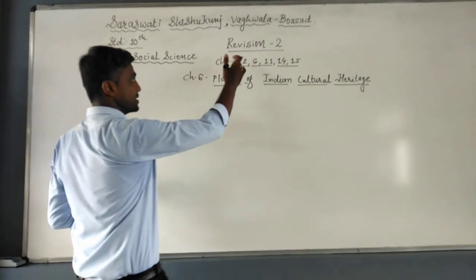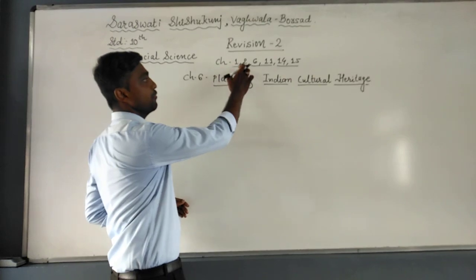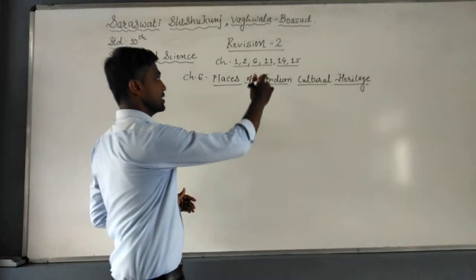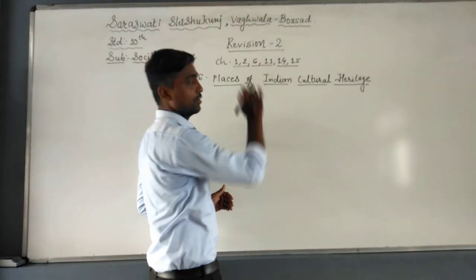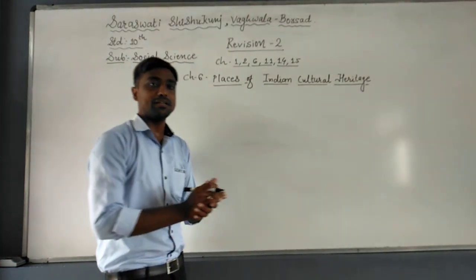Now students, you just see that revision session 2. In revision session 1 we have completed chapter number 1 and 2. Now in this session we will complete chapter number 6 and 11. Chapter number 6, Places of Indian Cultural Heritage, and it's an interesting chapter.